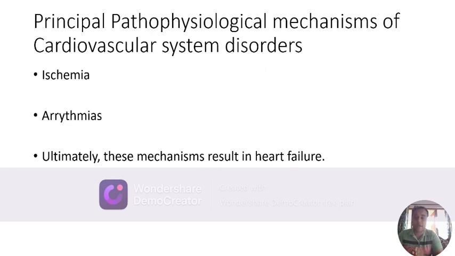So now there are three principal pathophysiological mechanisms behind the cardiovascular system disorders. Atherosclerotic or non-atherosclerotic mechanisms affecting the central coronary arteries can cause ischemic damage to the heart's myocardium or ischemia. It can also cause an interference with the electrical circuit of the heart, resulting in unsynchronized electrical bombardments and cause abnormal electrical rhythm within the heart, resulting in arrhythmias. Ultimately, all of these mechanisms will interfere or impede the pumping mechanism of the heart, resulting in an impairment of the systolic or diastolic functions of the heart, which is also termed as heart failure.